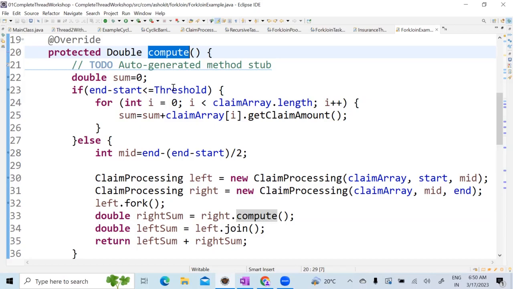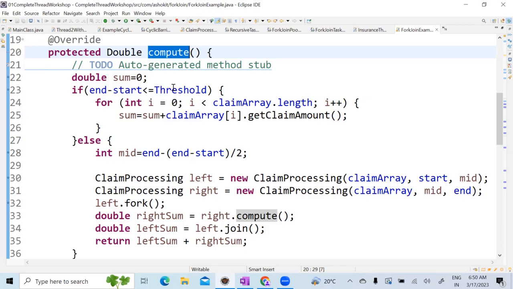What is the work stealing algorithm? If a thread is busy, another thread can take the work from it. So in the thread pool, all the threads will take the work from the queue only. But in the fork join pool, if the threads are busy, for example, there are two threads, left and right. Left is executing and right is busy. Now after completion of left execution, it will become free. When the left is free, then it can take the work from the right also.